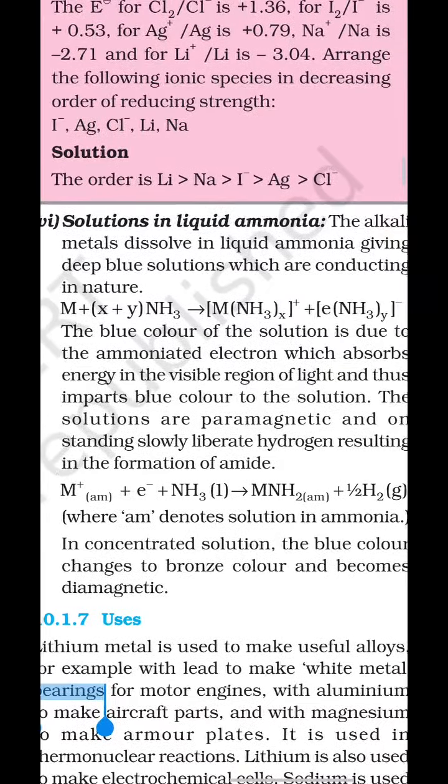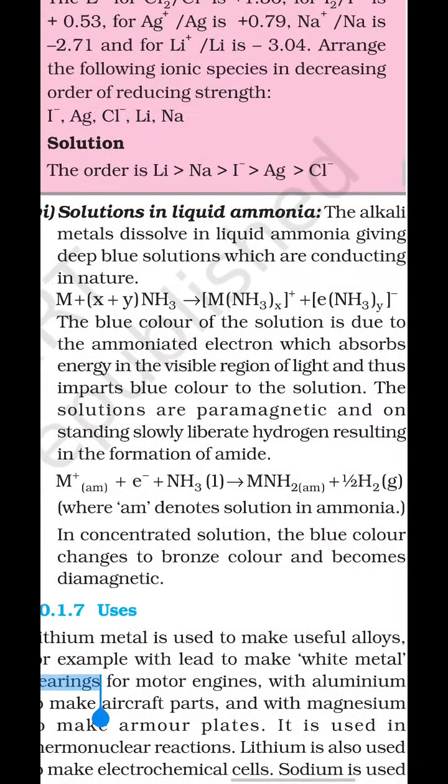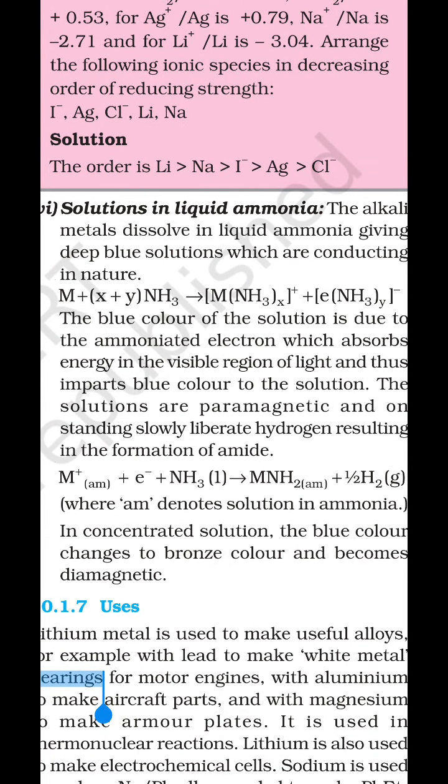Next is solution in ammonia. See here that alkali metal when dissolved in liquid ammonia gives a deep blue color, and is conducting in nature. Listen why we get the deep blue color and why this solution is a good conductor of electricity. We represent the metal here as capital M, plus X plus Y ammonia.